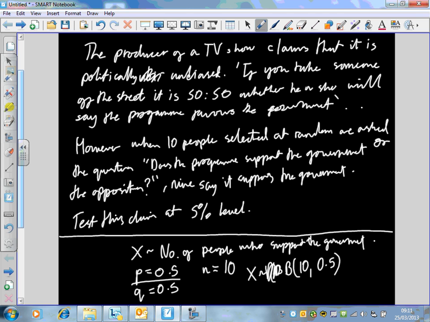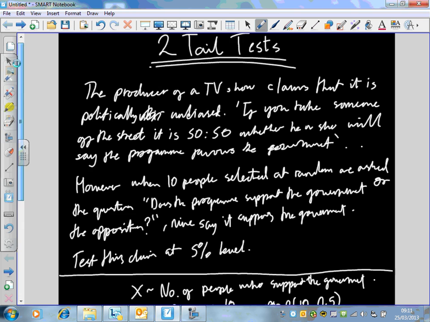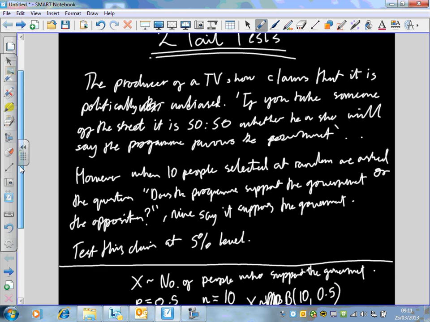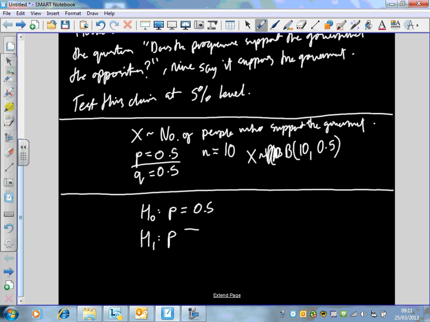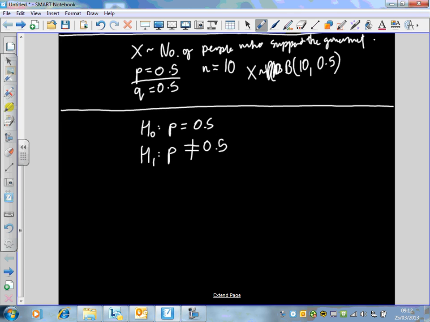It could be larger than 0.5, it could be less than 0.5. Okay? We don't care, it's either or. So this is an example of what we mean by a two-tailed test, because H1 now is not equal to 0.5. We're not testing whether it's bigger or less than, we're testing whether it's not equal to 0.5.